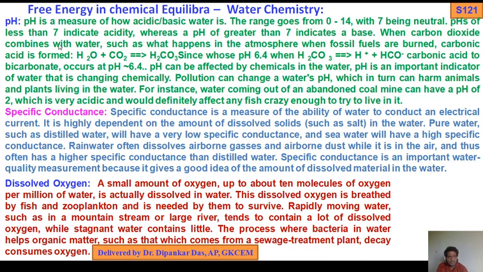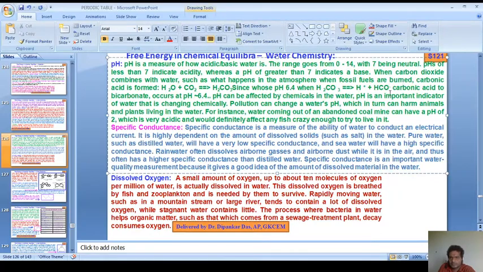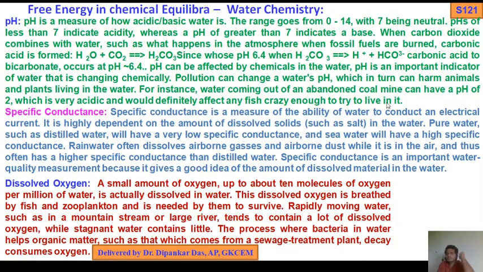H2CO3, carbonic acid, forms due to the reaction of carbon dioxide and water, whose pH is 6.4. When carbonic acid decomposes, H plus and HCO3 minus. It should be HCO3, not 3 minus. Okay, so by mistake it should be subscript HCO3 minus. So that's why carbonic acid to bicarbonate occurs at pH 6.4.